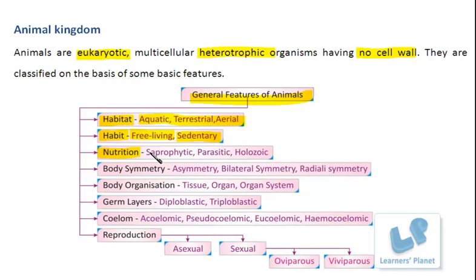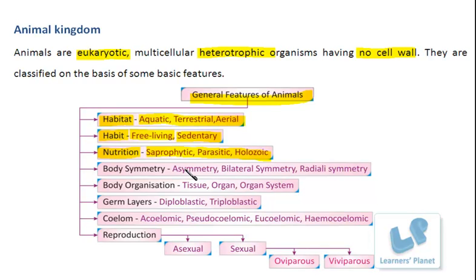So they are obtaining it from the surroundings, and depending upon what type of food they are obtaining and from what sources, the nutrition can be of different types. Like it is saprophytic, parasitic, or holozoic. Saprophytic means what? The organisms obtain the food material from dead and decaying material.